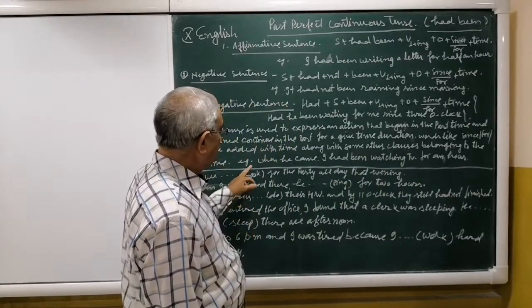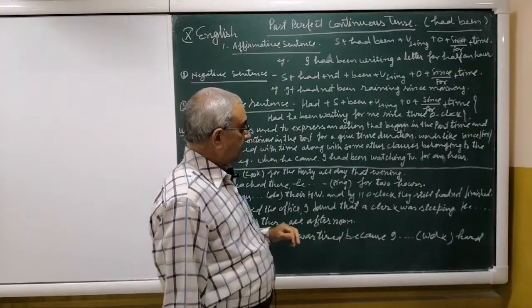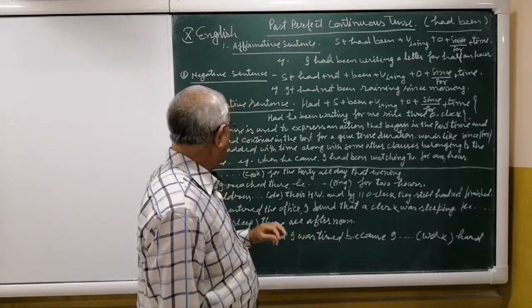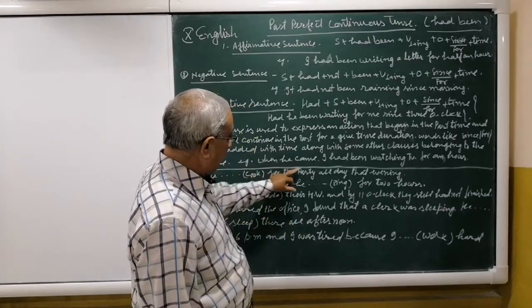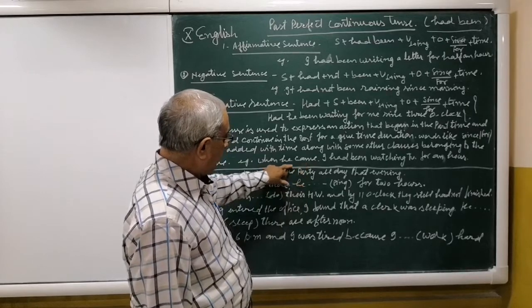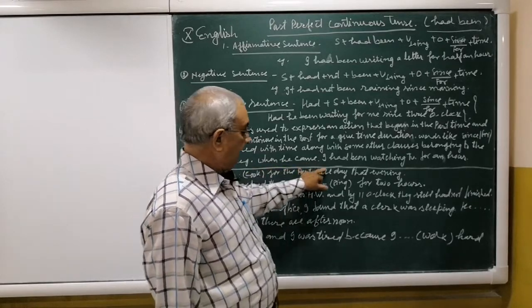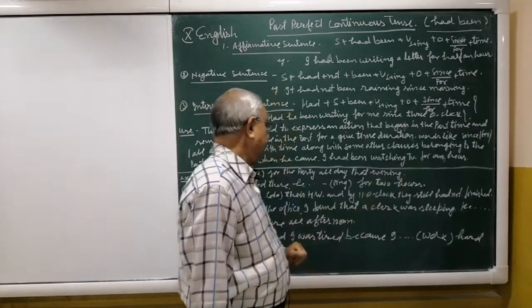So this tense is used with a past clause, a clause belonging to the past time. For example, when he came, so this is the time clause showing past time. I had been watching TV for an hour.